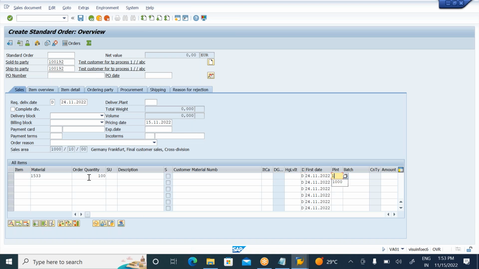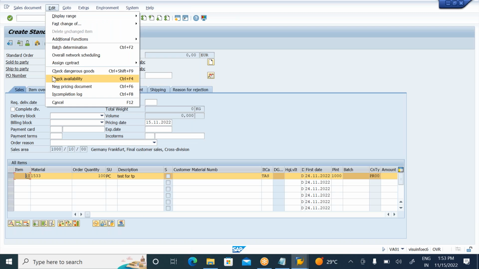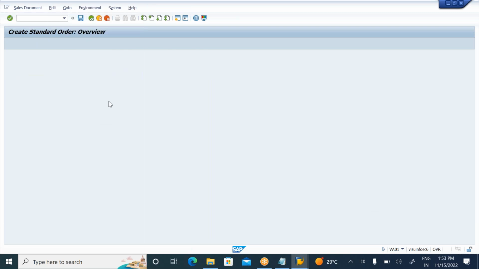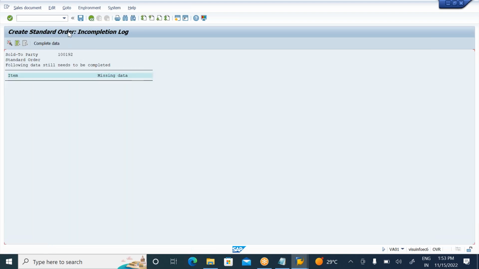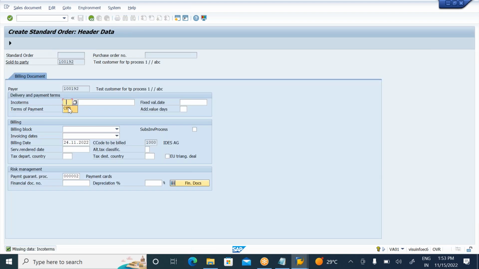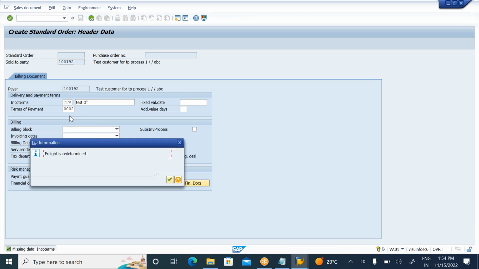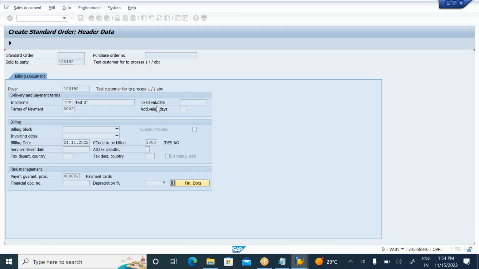And enter your plant. Which plant? Your 1000 plant. Enter all these details, and the system will pick the item category. Select the item and go to Edit, Incomplete Log. The system will show you which fields need to be completed. Click on complete data. Again, click on complete data. Enter your Incoterms and terms of payment here, and all these details. Click on continue.